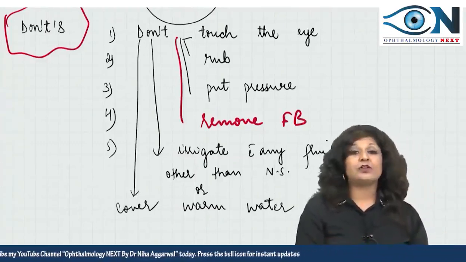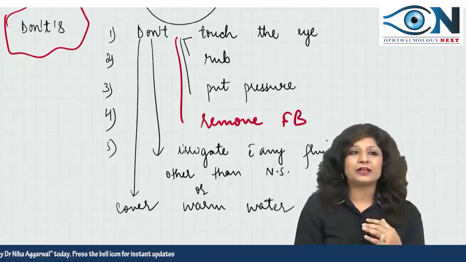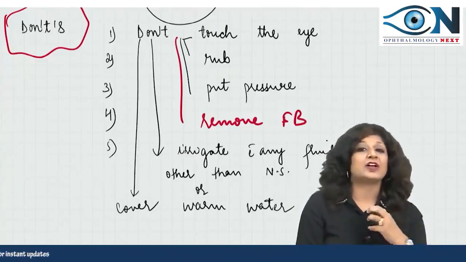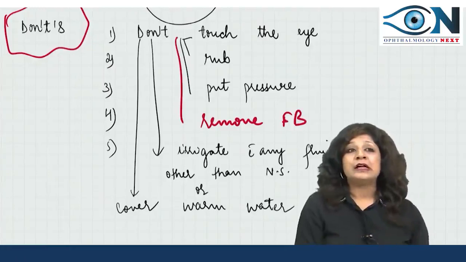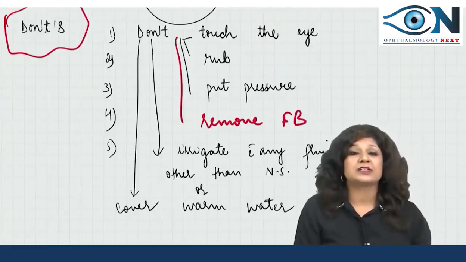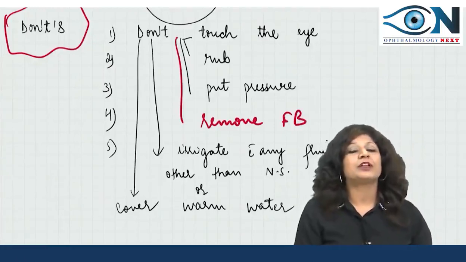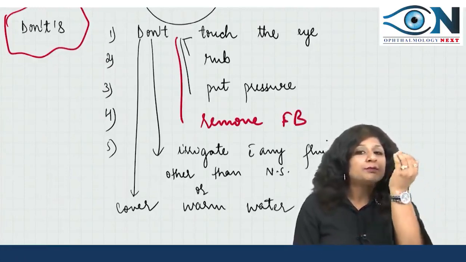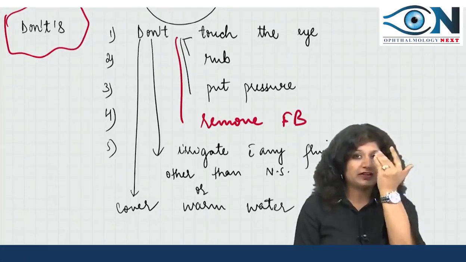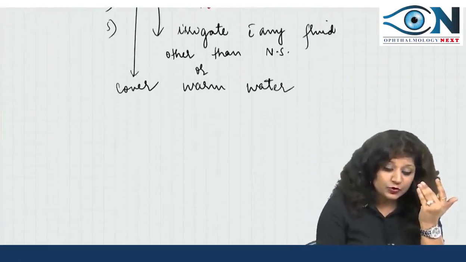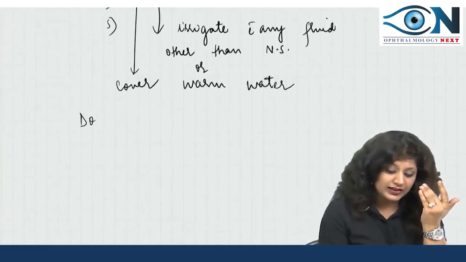Usually I will not advise you to even cover it, but if you feel it's very severe, there are chances of infection, and I know that infection is a very important sequela. We are always doubtful about endophthalmitis. Then you can put a loose cup over the eye. So what can we do for that? What are the do's actually?